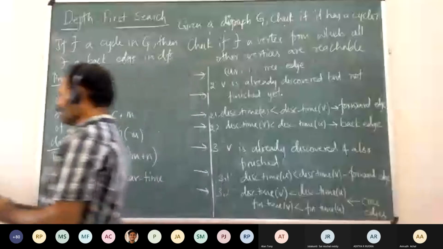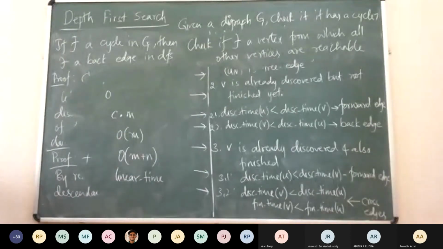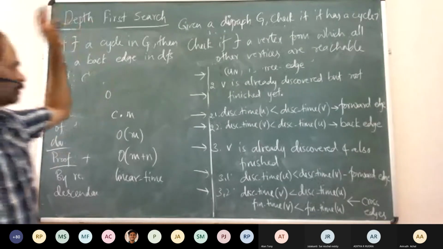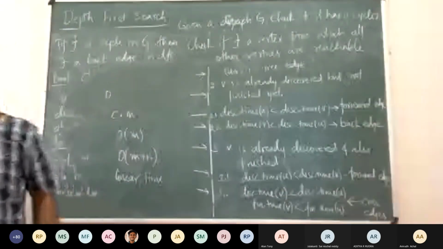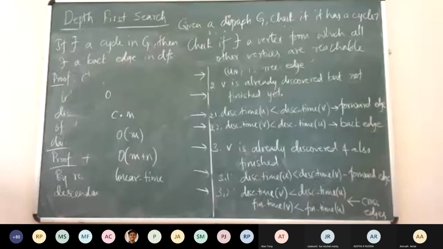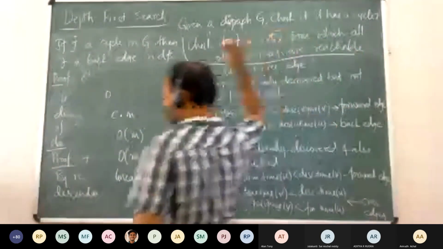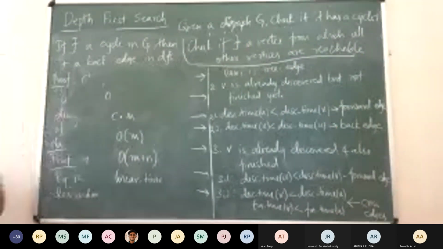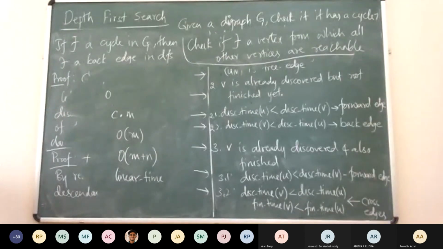This is sort of like a central vertex. Using this you can reach all other vertices. We don't know whether we can use other vertices to reach this, but using this vertex all other vertices are reachable, which means that there exists a path from this vertex to every other vertex in the graph. You need to check if there exists such a vertex. Try to think about this. We may or may not do it in the class, but that's a nice thing. With all the properties you have studied now, you should be able to do it.